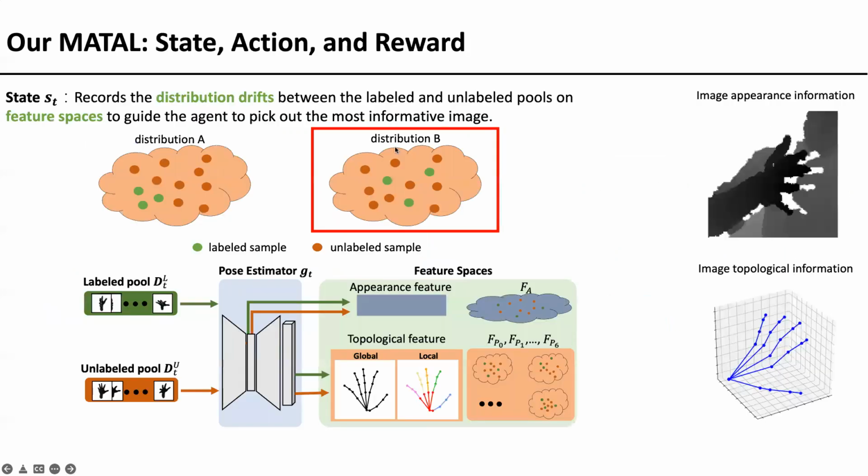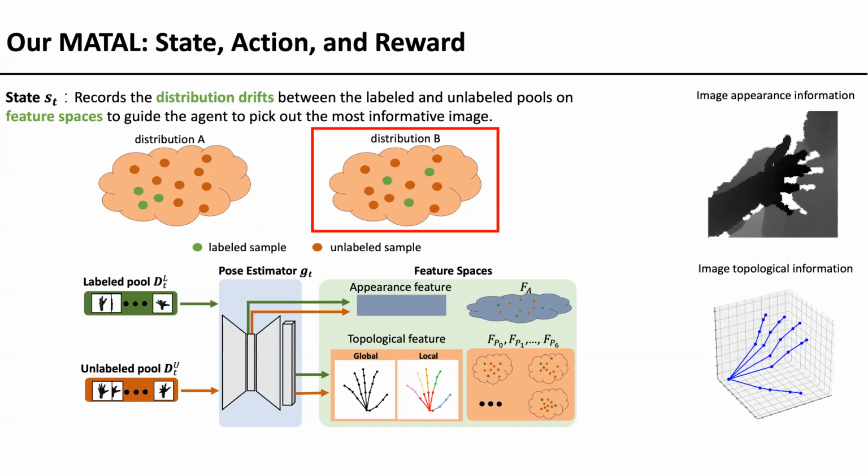In this work, we record the distribution drift between the labeled and unlabeled pools in the feature space to build the state. The design is based on the intuition that with an unbiased labeled dataset distribution, as shown in figure B, the pose estimator is more likely to generalize well to unseen cases.